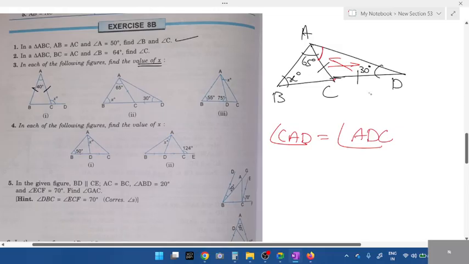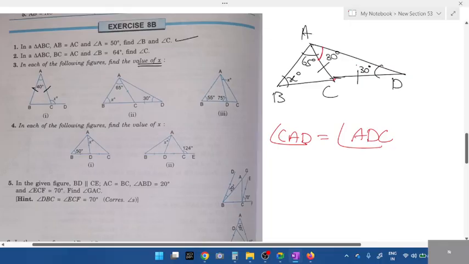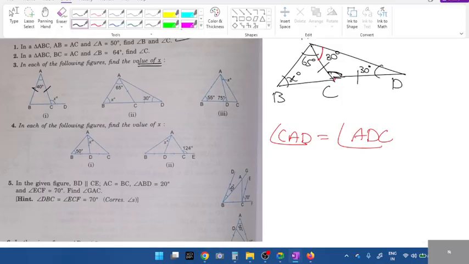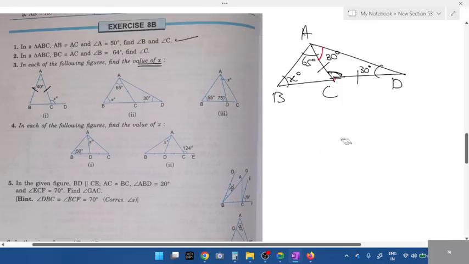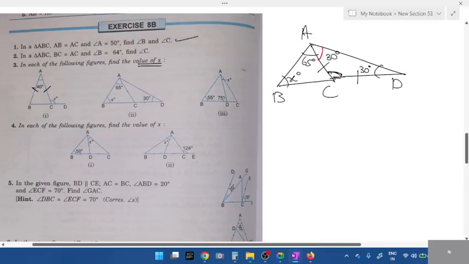If ADC is 30 degrees, how much is CAD? CAD is also 30 degrees. 30 and 30. If both are 30, what about this angle? Just tell me the direct values. 180 minus 60 is? 30 plus 30, 60 is gone. In 180, if you remove 60, what is left?